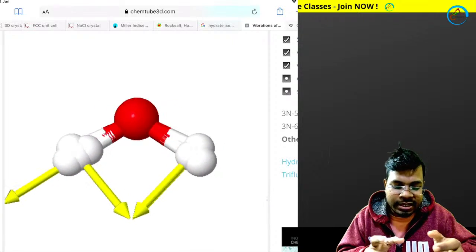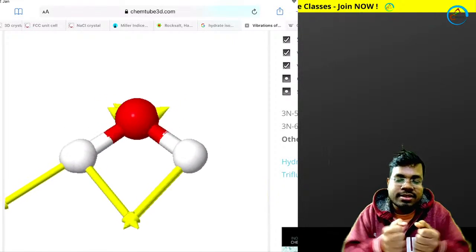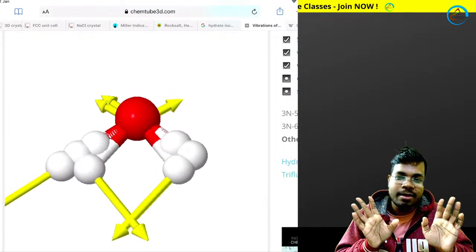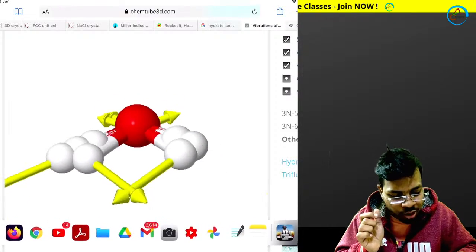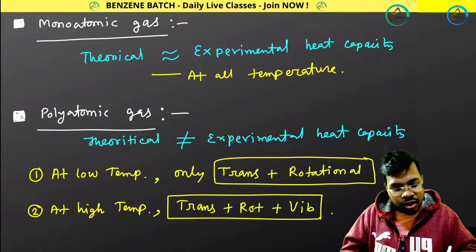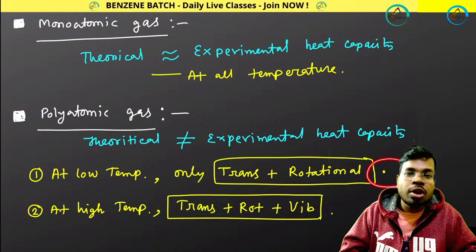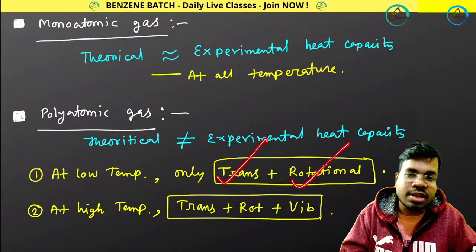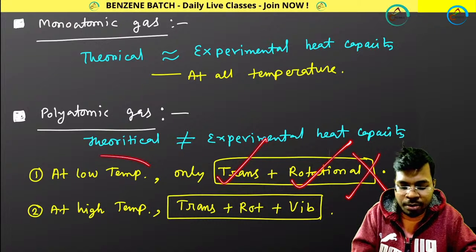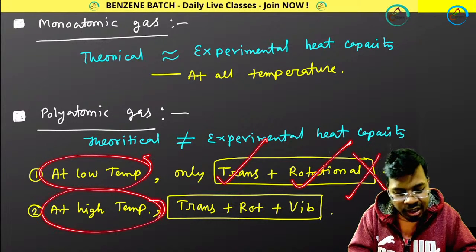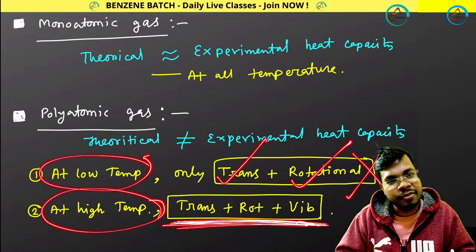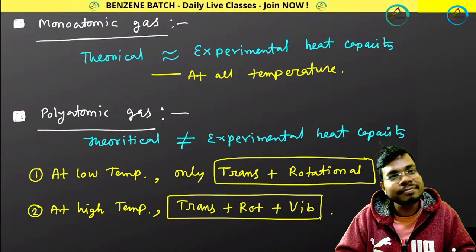So at low temperature, this bond length changing, wagging, rocking, this kind of thing just doesn't happen. So at low temperature, what do we do? We ignore the vibrational mode of motion or vibrational CV. Only we consider translational and rotational CV because molecule doesn't vibrate at low temperature. But at high temperature, we have to consider translational, rotational, vibrational mode of motion. Perfect. That is the thing.